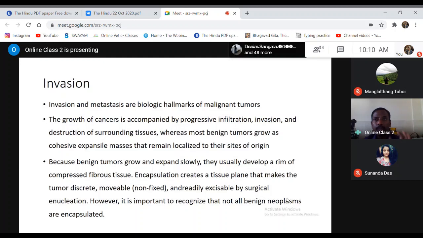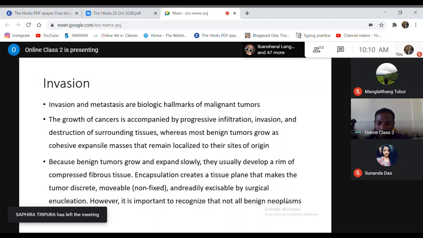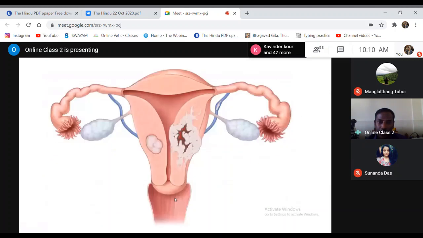That is the most distinguishing feature, also called the biological hallmarks of a cancer or malignant tumor. When I say cancer, it means a malignant neoplasm or malignant tumor. So invasion and metastasis are the biological hallmarks of cancer, the malignant form of tumors or neoplasms. So what do we mean by invasion and metastasis? When you see this picture, it will be more clearly visible.